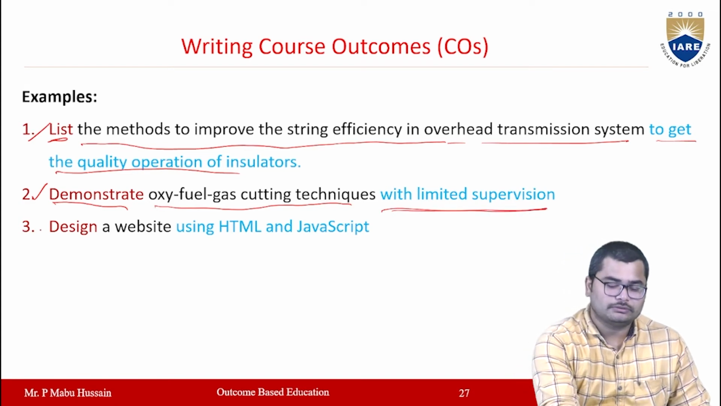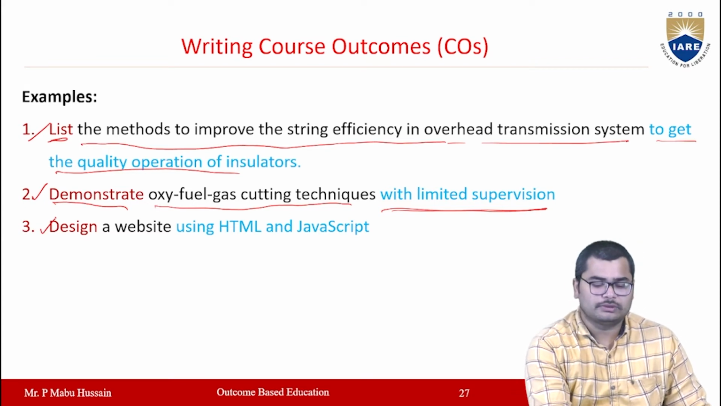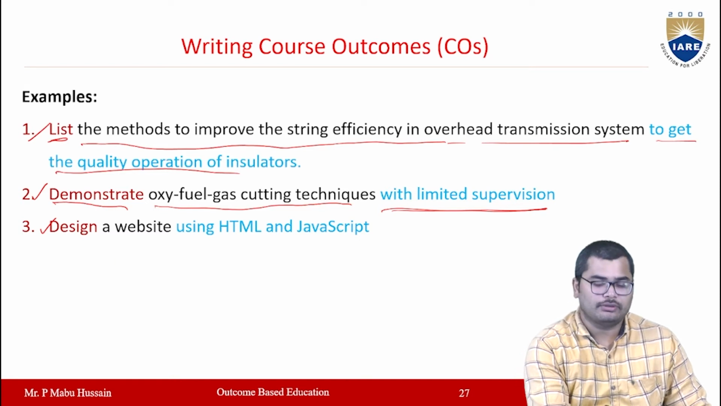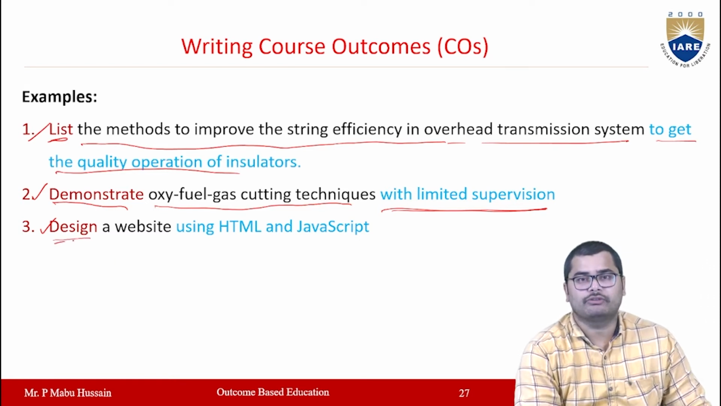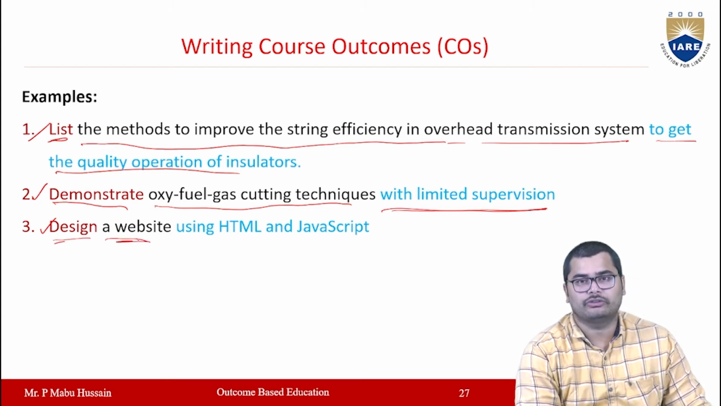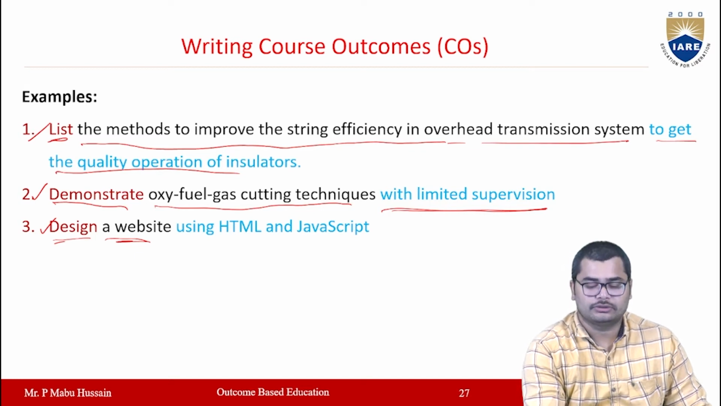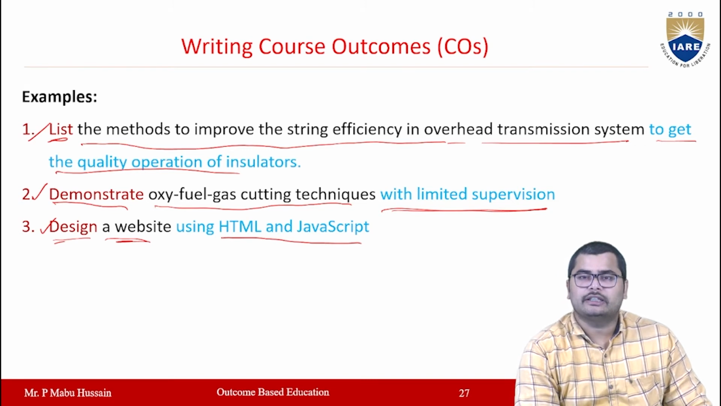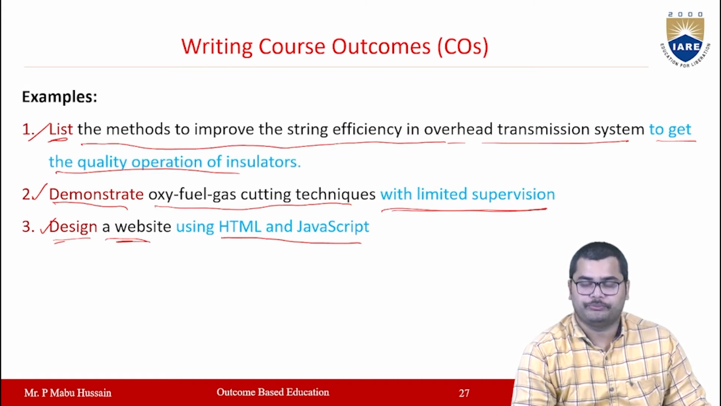Then third CO, if you observe, design a website using HTML and JavaScript. So design is the action verb which is taken from Bloom's taxonomy, and the content is a website. So here we are going to design a website, by using what? Using HTML and JavaScript. So like that, we have to define the course outcomes, and these course outcomes must be specific, achievable, measurable, and time bound.